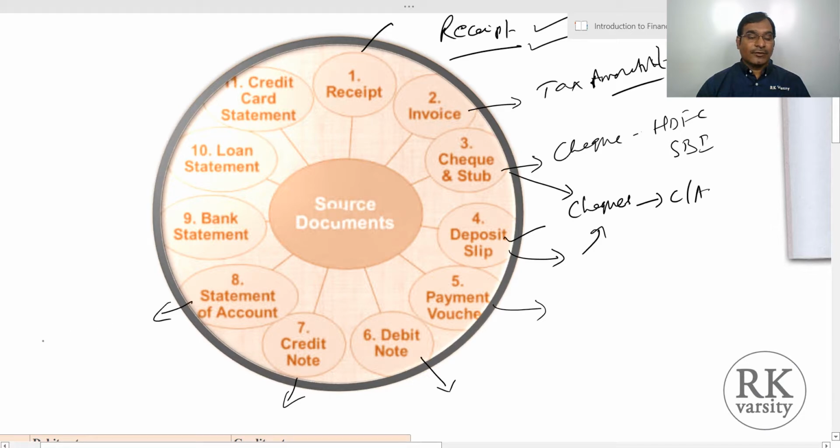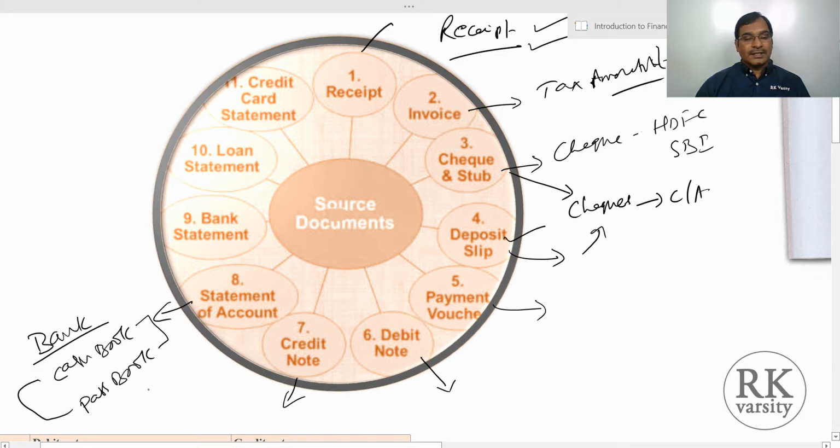So the statement of account you get from your bank, because when you are depositing your money in your account, you will make a cash book, and when it is there in the bank it will create a passbook. So you will get a statement from the bank and you will try to compare the transactions between these two. We call this a bank reconciliation. Another similar document is the bank statement. Then you have a loan statement also.